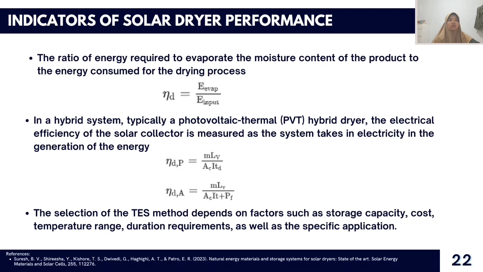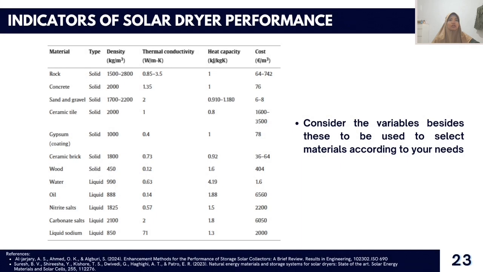The selection of TES method depends on factors such as storage capacity, cost, temperature range, duration requirements, as well as the specific application. And this table can help us to choose materials according to our needs.